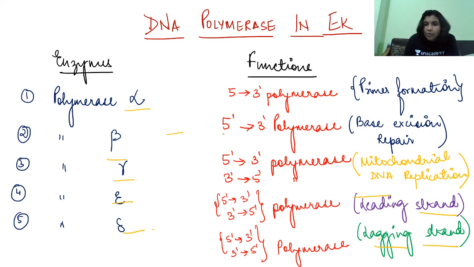Clear? So you can see all are having 5 prime to 3 prime polymerase. 5 prime to 3 prime polymerase is present everywhere, but proofreading is only present in delta, epsilon and gamma. The first two do not have proofreading.